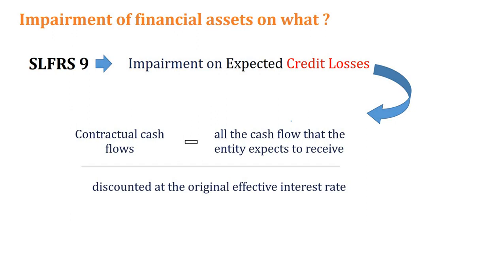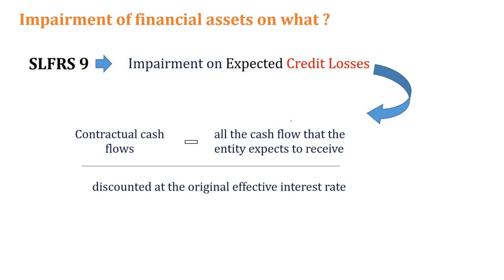They are taking the contractual cash flows, how much should be paid as per the contract, and they are also taking what are the possible cash flows, right? Expected cash flows they are going to collect in the future. Then what do they do with this? They discount it. They take the difference between these two, discount it, and get a present value.